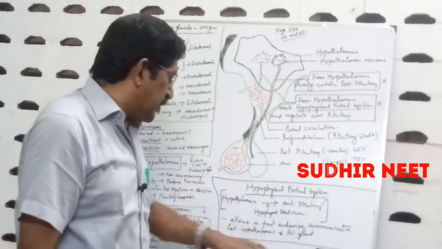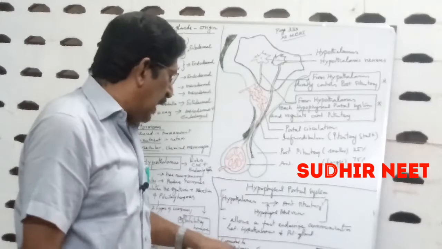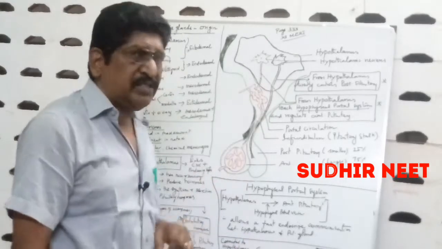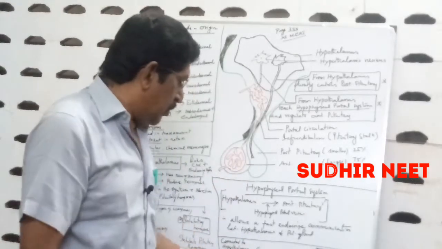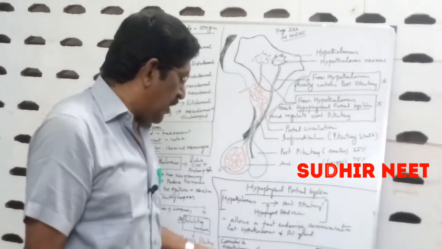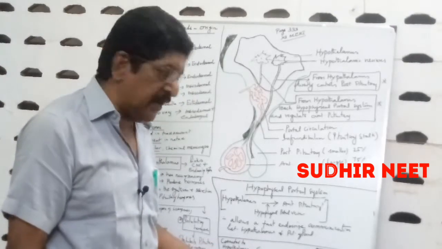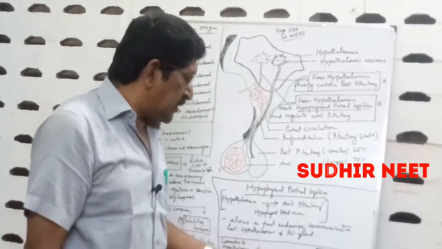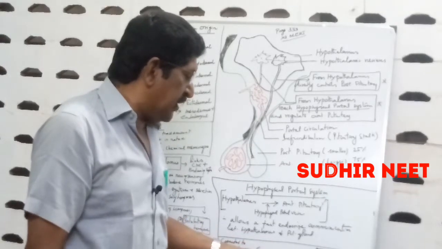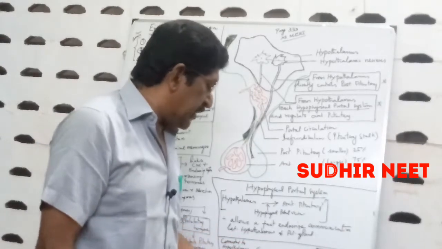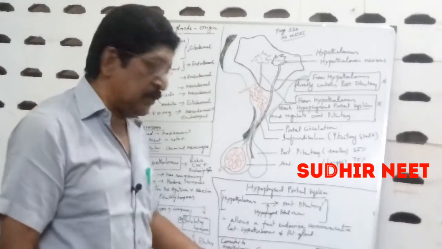This anterior pituitary is connected to the hypothalamus by the portal system, as we have already seen. So the structure of the pituitary or hypophysis: two parts, adenohypophysis or anterior pituitary, and neurohypophysis or posterior pituitary.